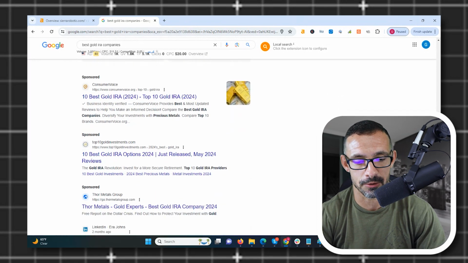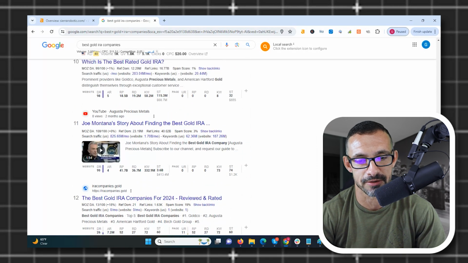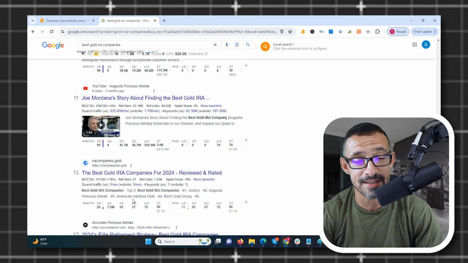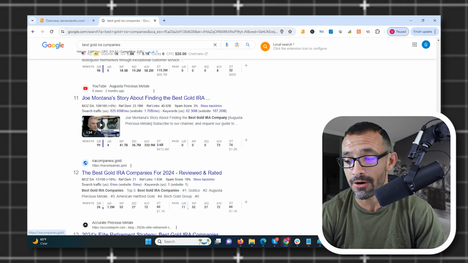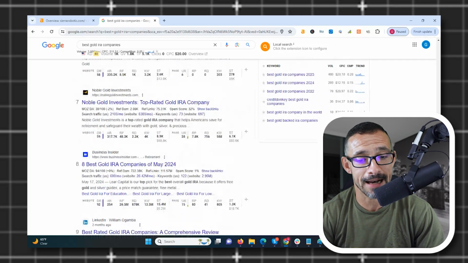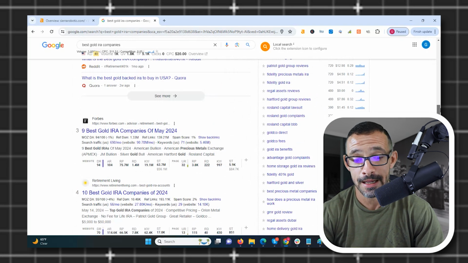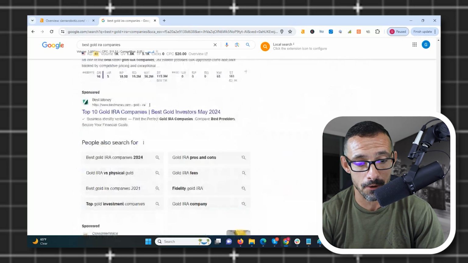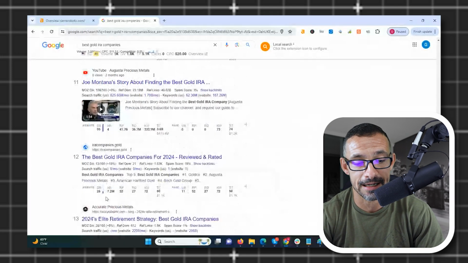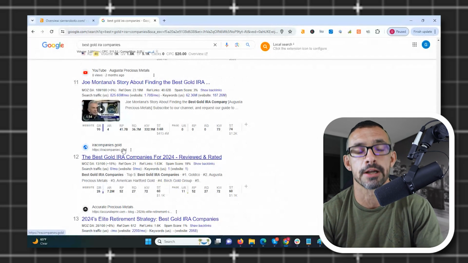But if we scroll down just a little bit, and this site gets on and off of the first page all the time because I monitor this niche, we see at number 12, IRAcompanies.gold, 27 referring domains. Compare that to the first page. The lowest referring domains on the first page is 1,000. After that, it's 2,200. After that, it's 8,000. And after that, it's 100,000 plus. Yet these guys at number 12, who get on the first page here and there, are ranking with 27 referring domains. That's because they have an exact match domain, okay? And they have very good links with very good relevance.